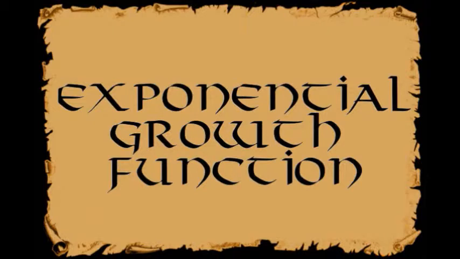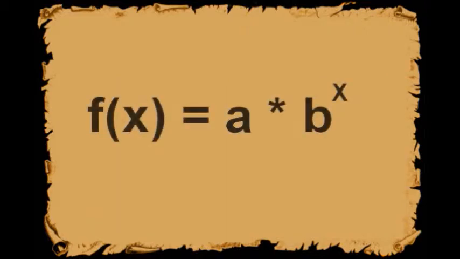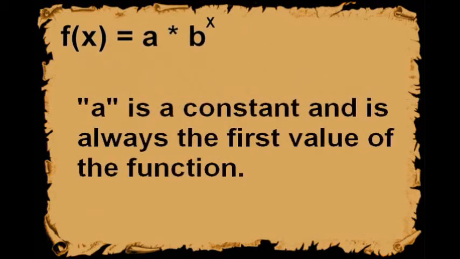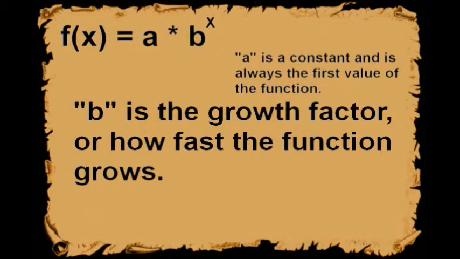An exponential growth function is a common expression in science and business, neither of which the medieval kings or Vikings knew that much about. Exponential growth functions by nature grow very quickly. These functions are modeled as the product of a constant, a, and a growth factor, b, which is raised to the power of x. In the king's problem, the constant a is the amount of money of his first payment with the Vikings. The growth factor is how quickly the function grows. The king's payment doubled each year, so the growth factor was 2.